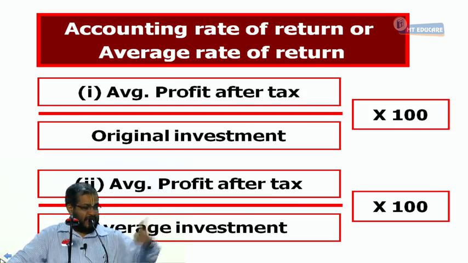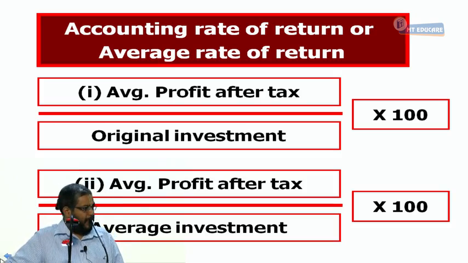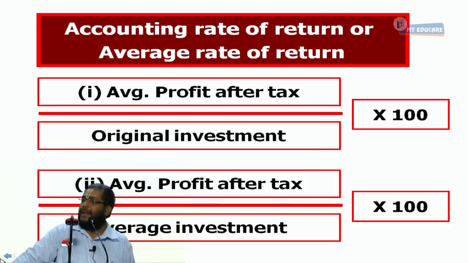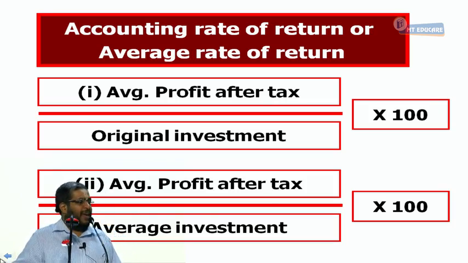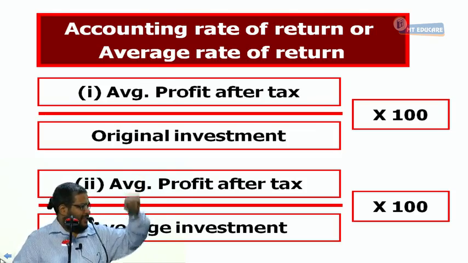Now the average evens out what? Extremes. Some year I may have a low profit, some may have bumper profit. The business cycle is like that. So when I want to know the per annum return on investment from a project, I always go for what profit? Average profit, not a specific year's profit. Everybody accept or not? Yes, sir. So it is average profit divided by investment. When I say profit, it is profit after tax, because that is what I ultimately earn. Because government takes some money, yes or no?